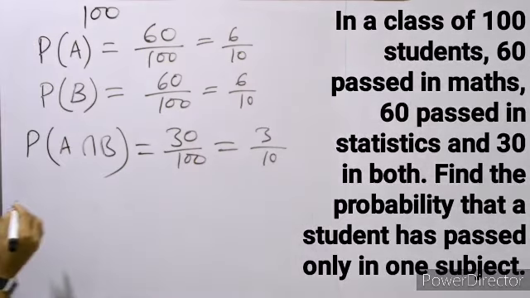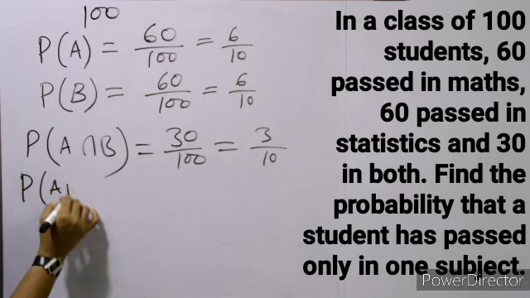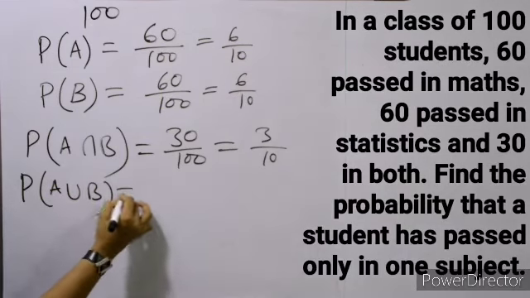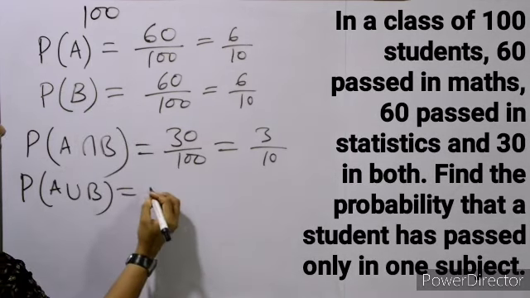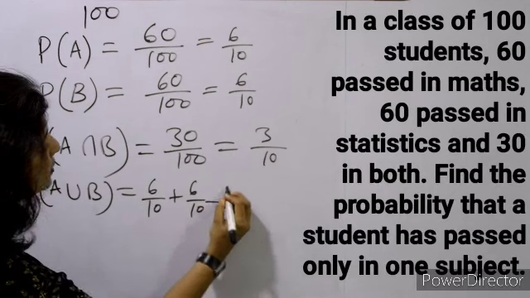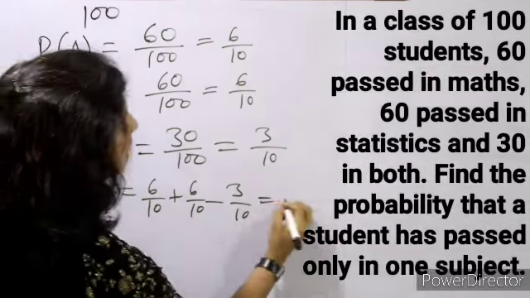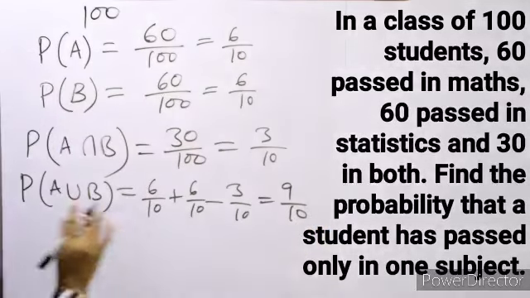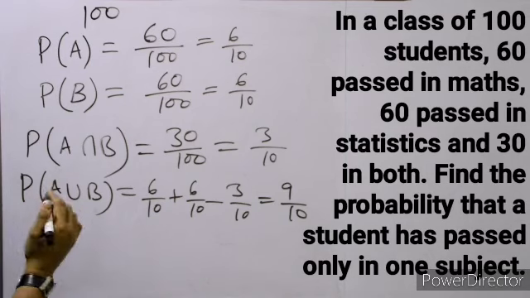ठीक है. Now we have to find out the probability of A union B, जो दोनों में पास है, total students जो है. So it will be 6 upon 10 plus 6 upon 10 minus 3 upon 10. 6 plus 6, 12 minus 3 will be 9. 9 upon 10. Now we have to find out the students जो कि only एक ही subjects में पास हुए हैं, या तो वो maths में हो या फिर stats में हो.